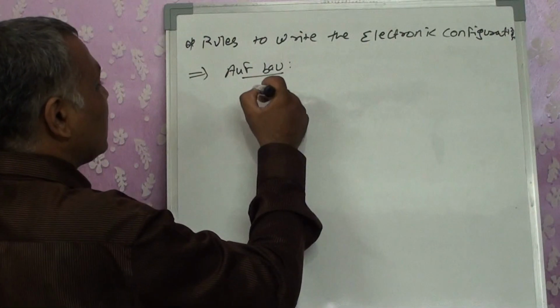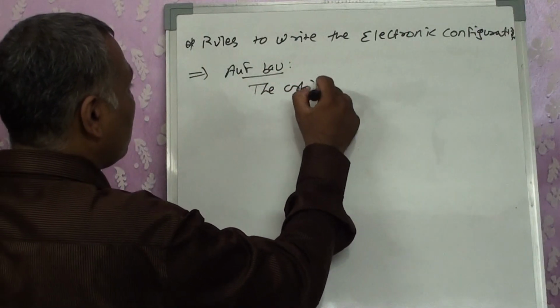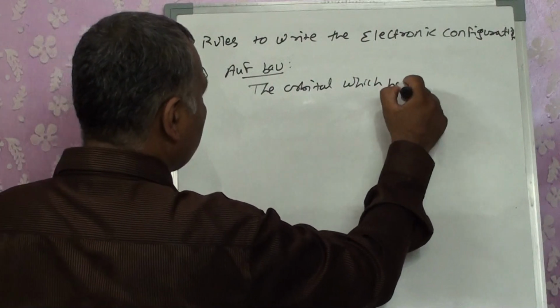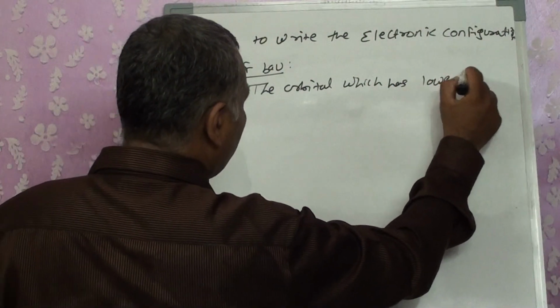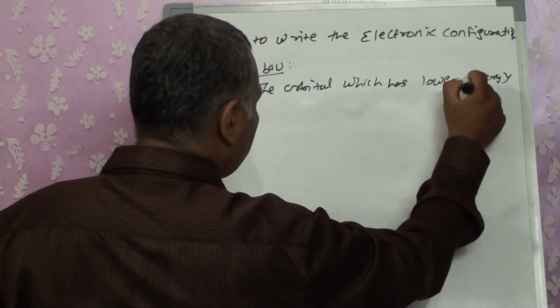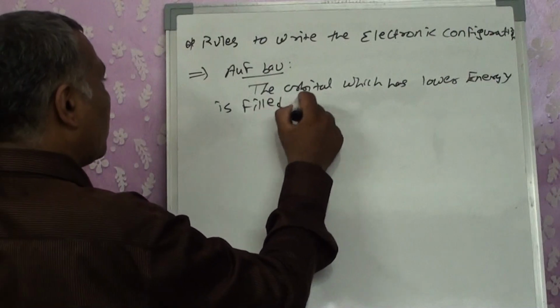According to the Aufbau principle, the orbital which has lower energy is filled first.